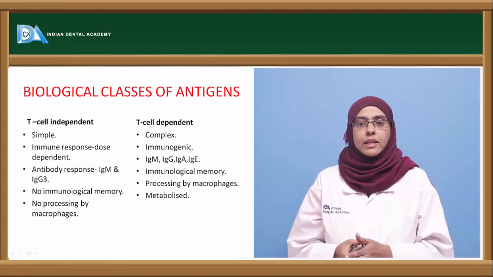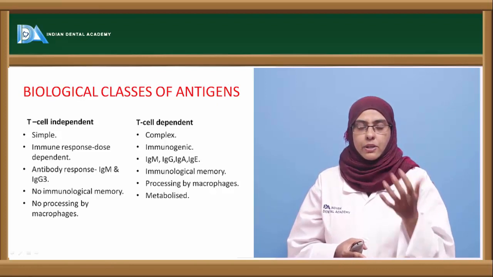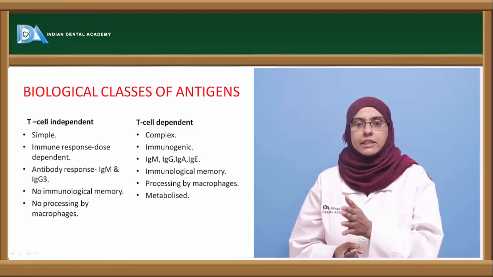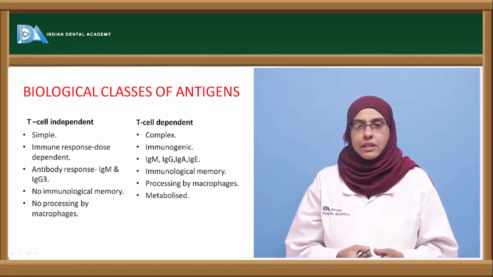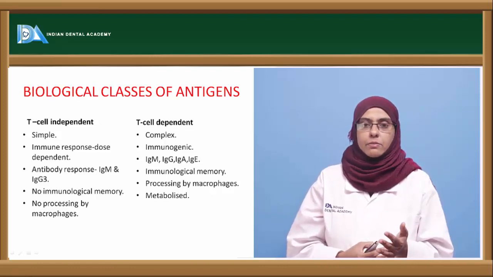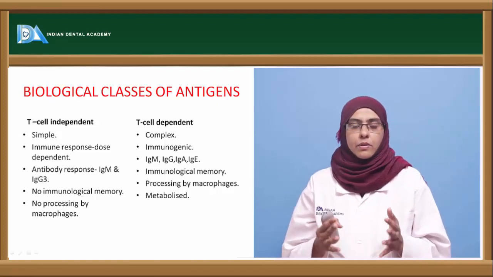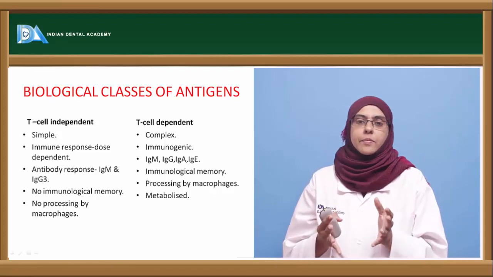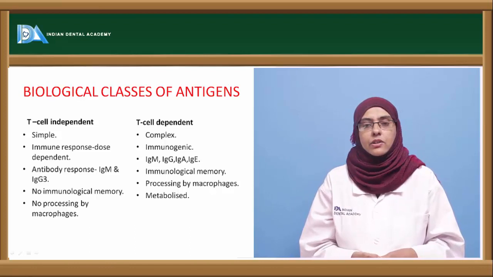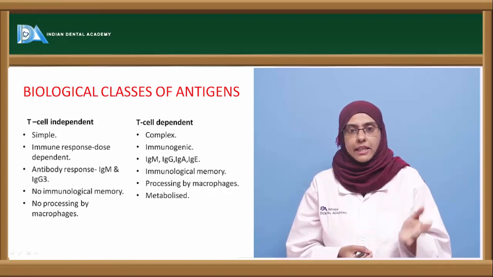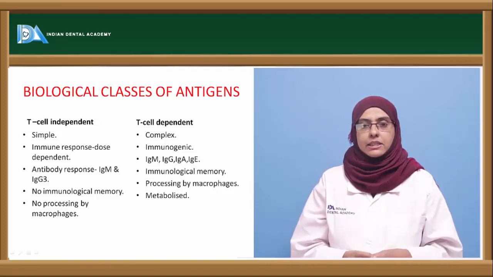Now T cell dependent antigens are more complex. The antigen is complex and immunogenic in nature, and it helps to activate both B cells and T cells via the T lymphocytes. The antibody response towards T cell dependent antigens includes the major classes of antibodies such as IgM, IgG, IgA and IgE. So all the groups of antibodies are involved in the case of T cell dependent antigens. And you have an immunological memory that can be seen in T cell dependent antigens, which is absent in T cell independent.